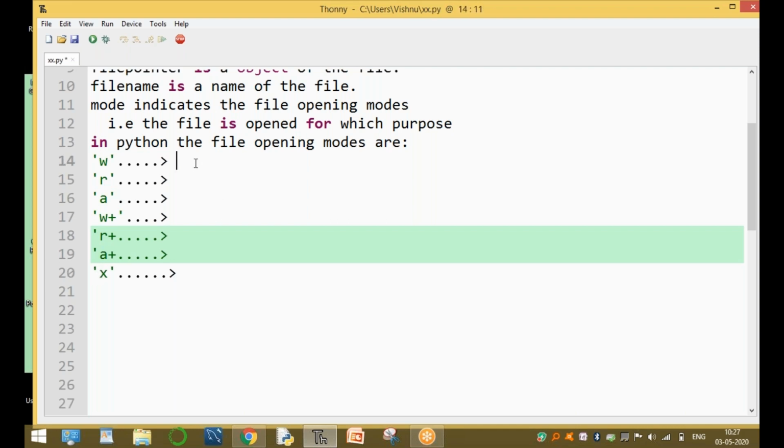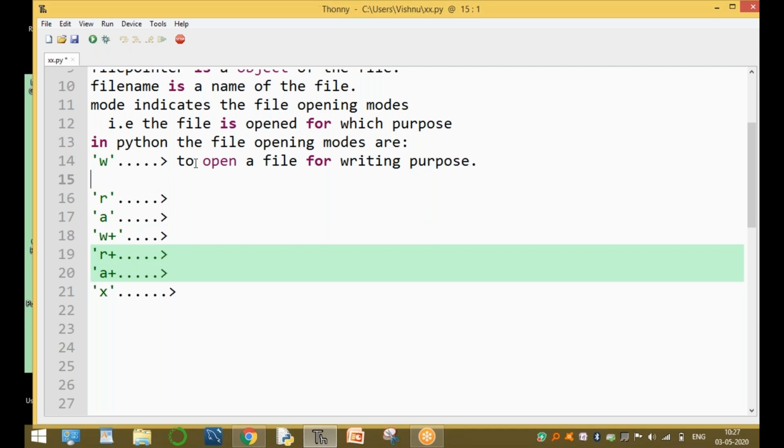What is W mode? W mode means to open a file only for writing purpose. This is very important. If the file already exists, it modifies the old data and adds the new data.